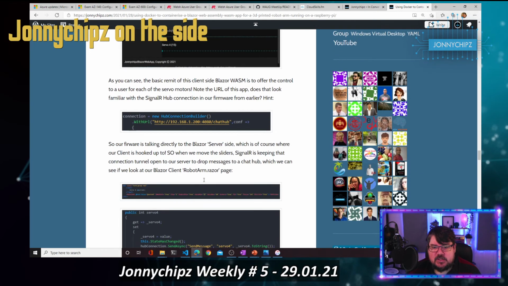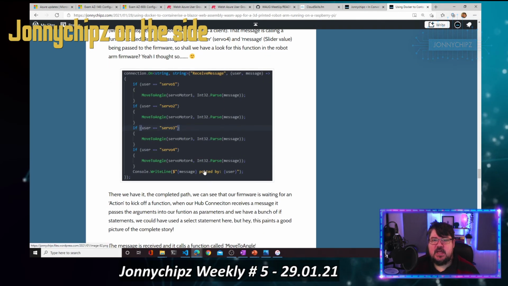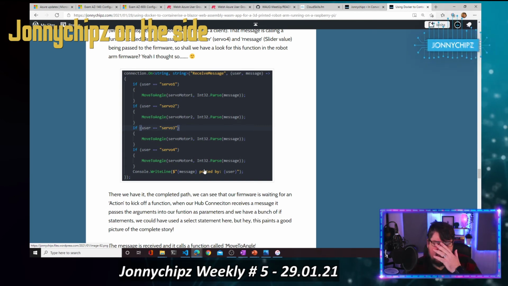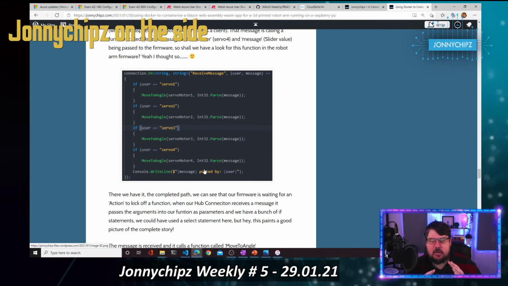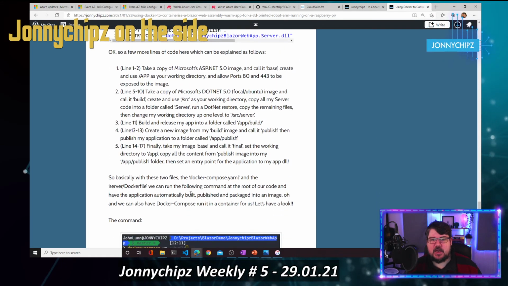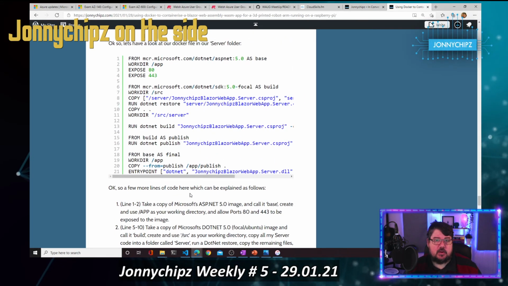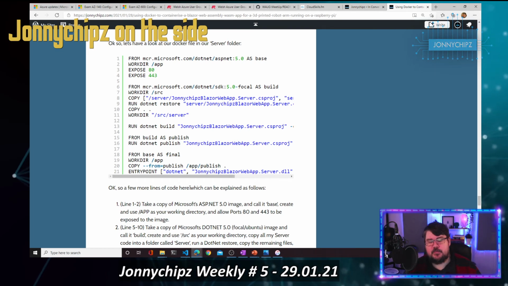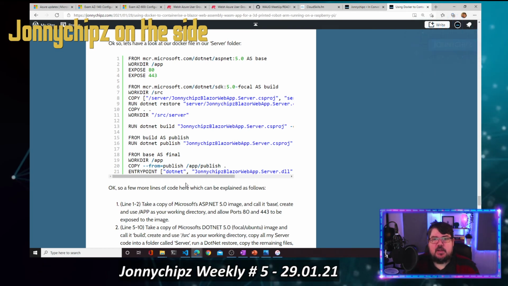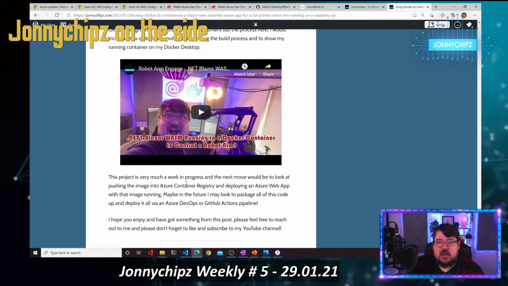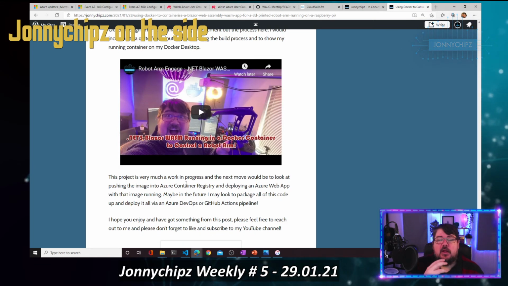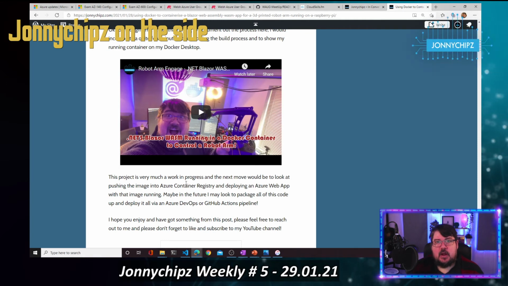And I'm really pleased to have got to the point now where I was able to move it forward from obviously the Blazor WebAssembly that we had, and what I actually want to do is package that up into a Docker file to produce a Docker image and a Docker container, with the intention that I will eventually move that into Azure and start looking at hooking that up to Azure, hooking up to an IoT hub, all of that great stuff.